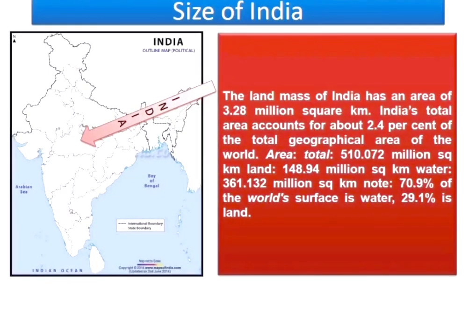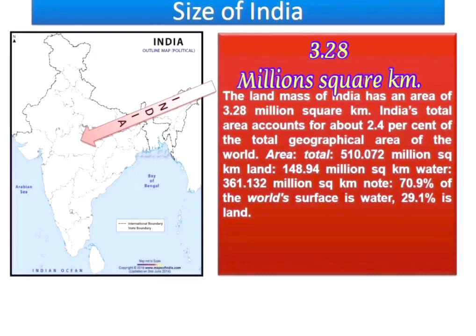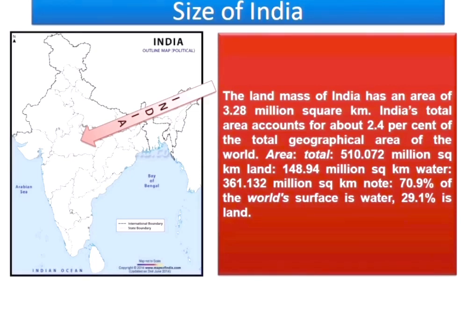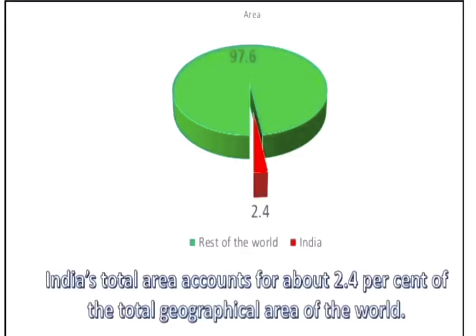The total landmass of India, or the area covered by India, accounts to be 3.28 million square kilometers, which means the outline boundary of India, or the area covered by the mainland of the country. Now, what is the accountability of this area around the world? If I compare the area of the country with the rest of the world, India's land boundary or the mainland accounts to be occupying 2.4% of the world geographical area.